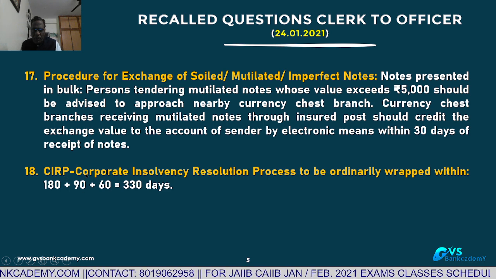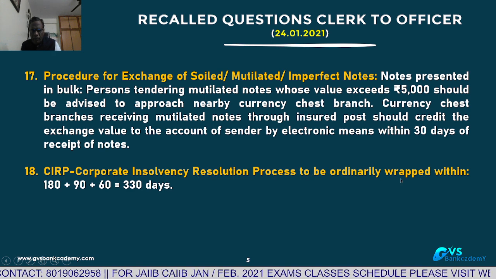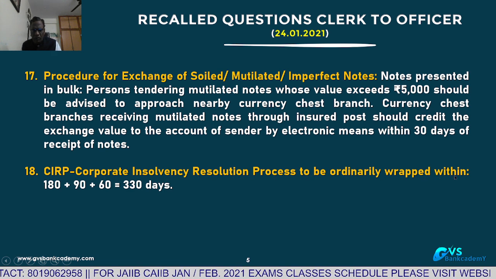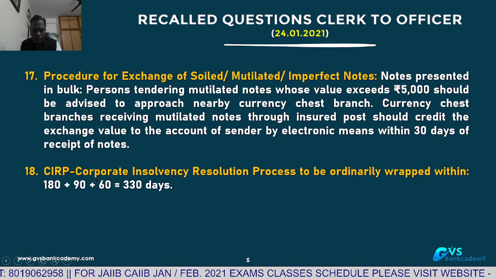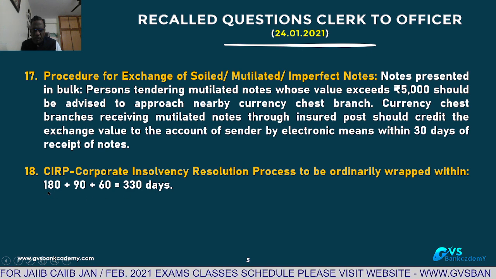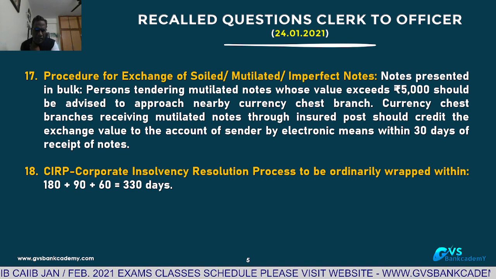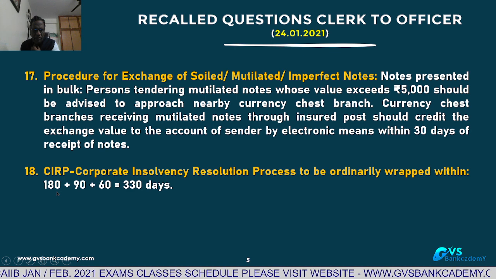CIRP, Corporate Insolvency Resolution Process under the IBC code. To be ordinarily completed within how many days? Normally 180 days. If it is not completed within 180 days, one extension will be given, that is 90 days: 180 plus 90.